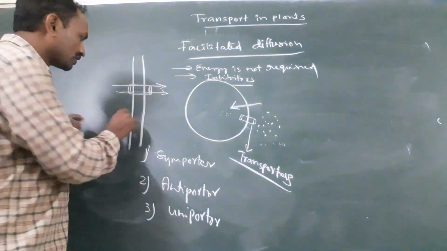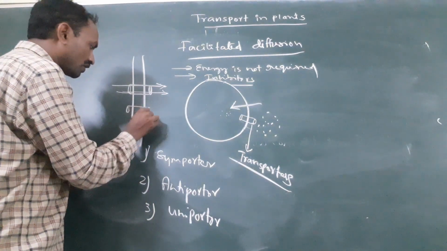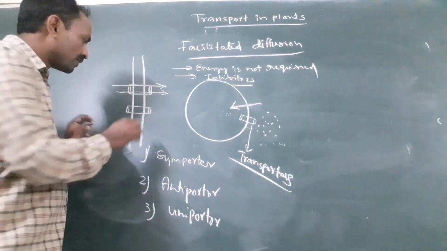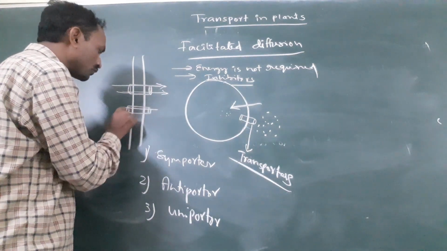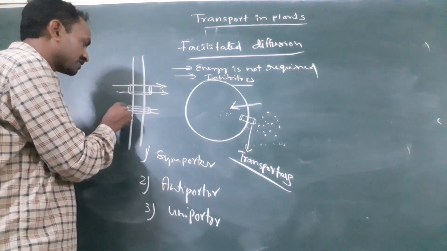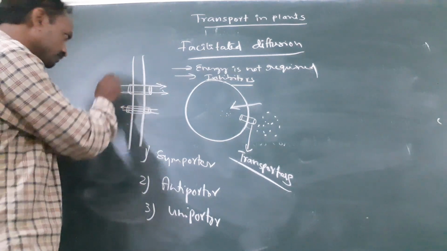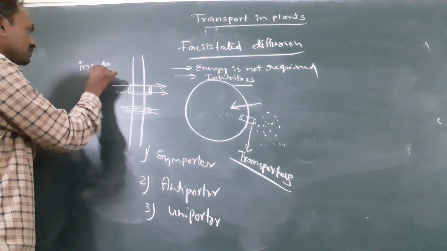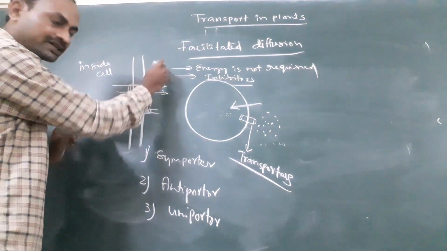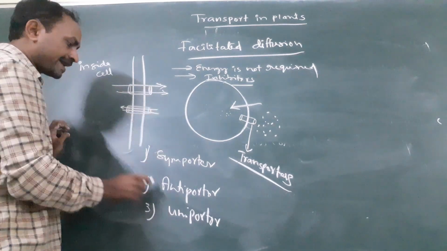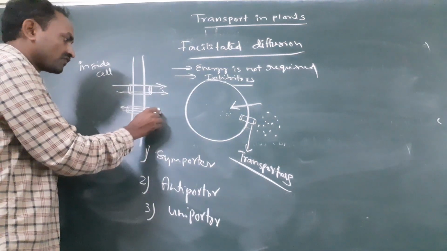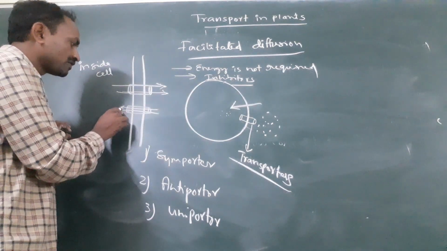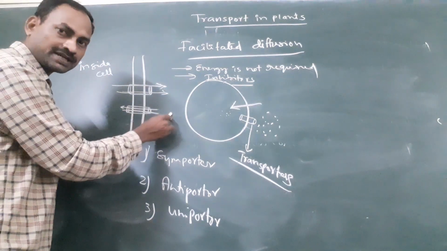What is antiporter? Antiporter transports two types of molecules at the same time, but in opposite direction. One will be transported inside the cell. Suppose for example this is inside the cell, and this is outside the cell. So this antiporter transports one molecule from outside to inside and another molecule from inside to outside.